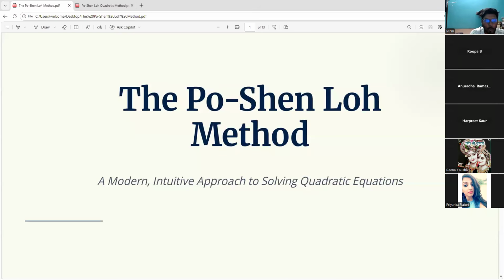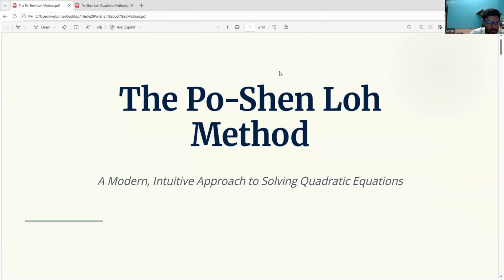In recent terms, it is like quadratic expressions. This is one of the best things ever. Any type of roots, complex roots, simple roots, repeated roots, imaginary roots, factor form of roots, any kind of roots we can solve. That is called the Po-Shen Law method. Hopefully one or two of you know it, but I will still give you all the shortest forms. It's not even necessary to put pen to paper to simplify a quadratic expression and find the roots, for any kind of quadratic expression, not only the simplest one. That is called the Po-Shen Law method.